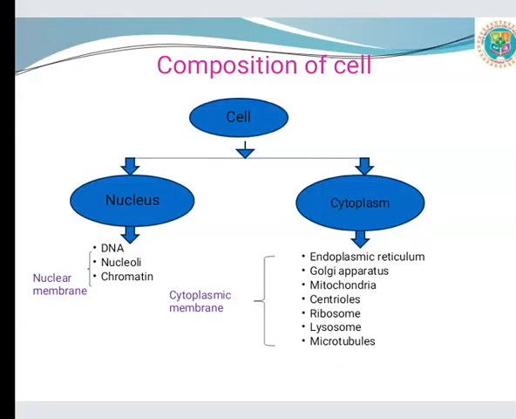Let's see the composition of the cell. The cell consists of two main parts. First is the nucleus and second is the cytoplasm. The nucleus consists of DNA, nucleoli and chromatin. The nucleus is covered by a membrane known as the nuclear membrane. The cytoplasm consists of endoplasmic reticulum, Golgi apparatus, mitochondria, centriole, ribosome, lysosome and microtubules. The cytoplasm is covered by a membrane known as the cytoplasmic membrane.